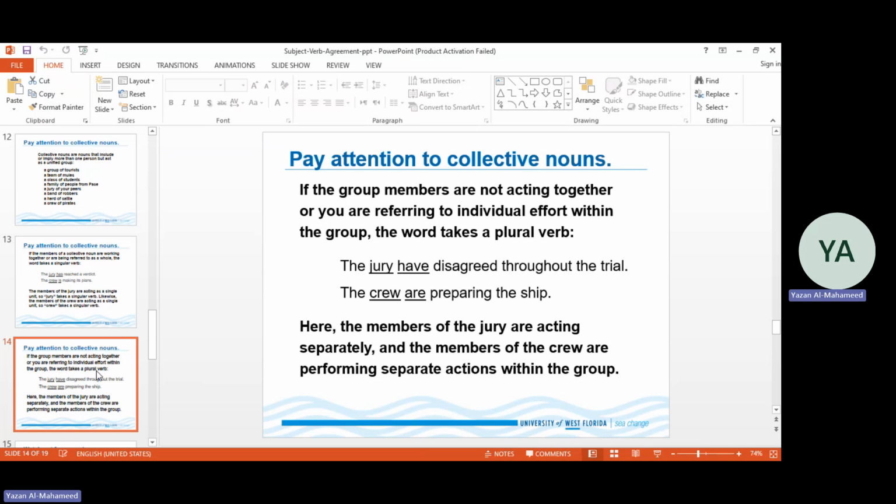We have the same examples, but actually used with plural verbs. "The jury have disagreed throughout the trial." "The crew are preparing the ship." Okay, so here we refer to every single person within the jury or within the crew. That's why we treat them as a plural noun.